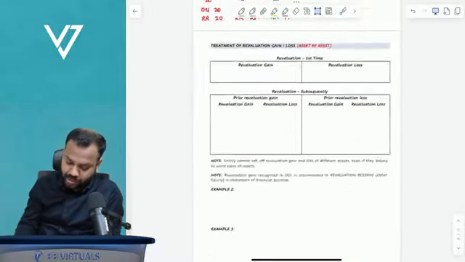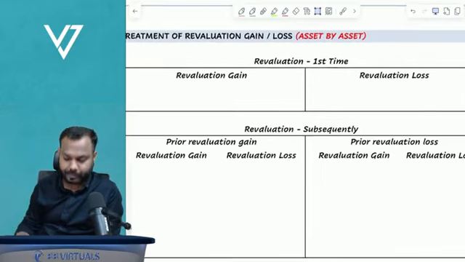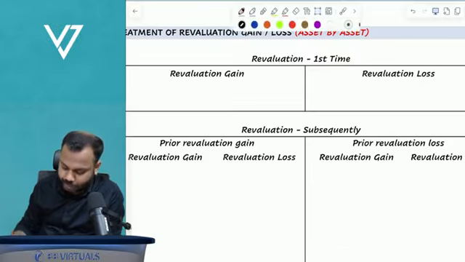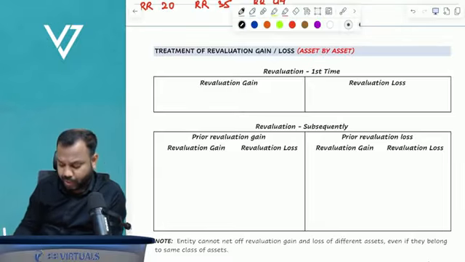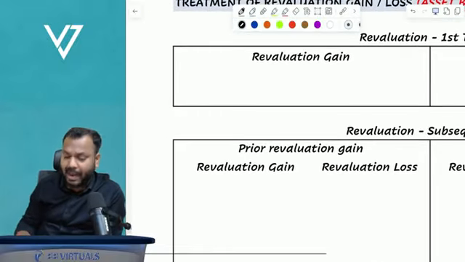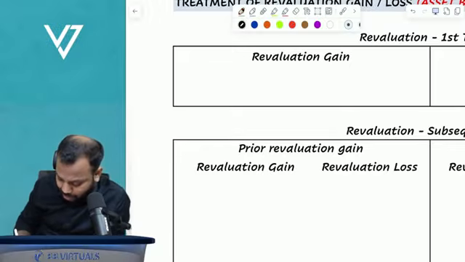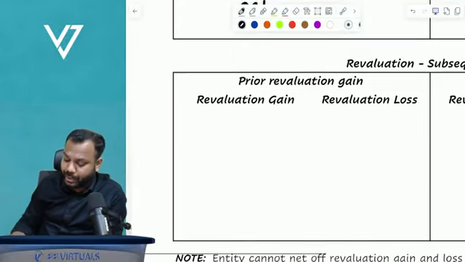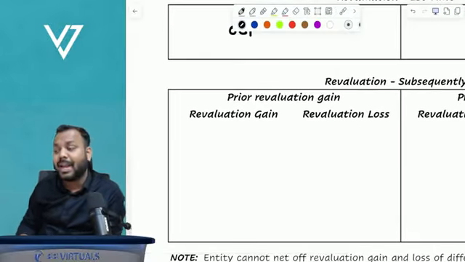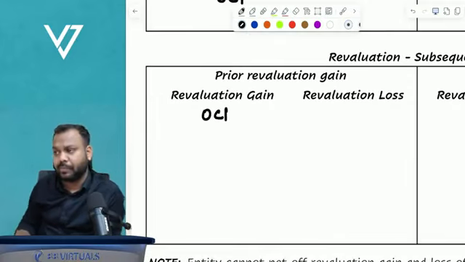Chalo. Now, treatment of revaluation gain or loss. Let's suppose we are doing the revaluation for the very first time and we get revaluation gain. Tell me, where will we record the revaluation gain? The revaluation gain will be recorded in other comprehensive income. Simple. Subsequently again we get revaluation gain. Where will you record that? Other comprehensive income. Very simple.